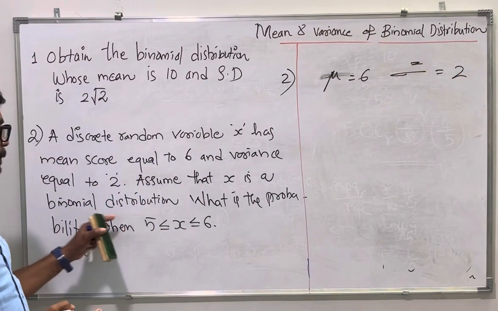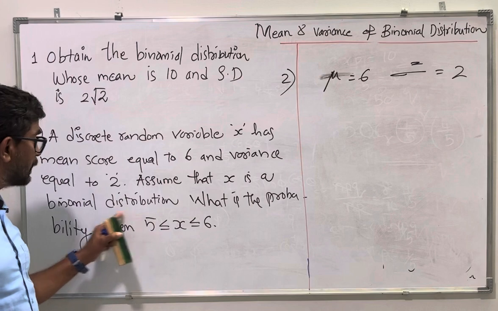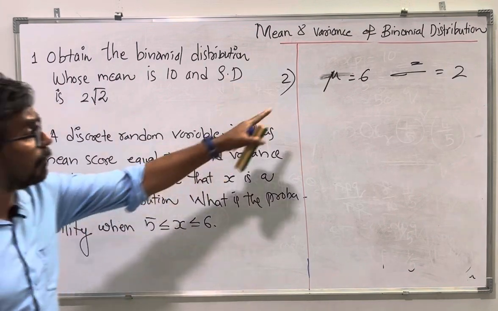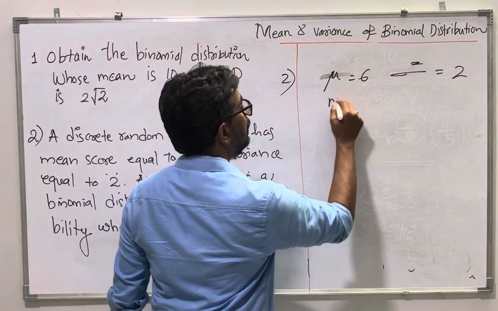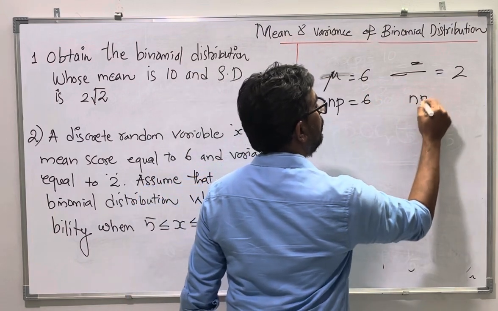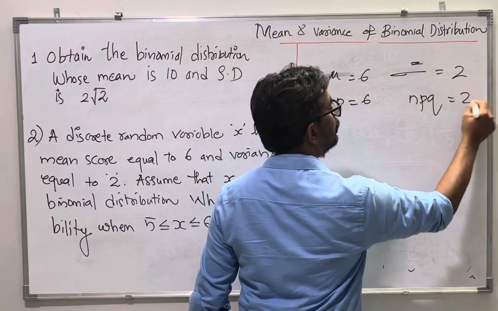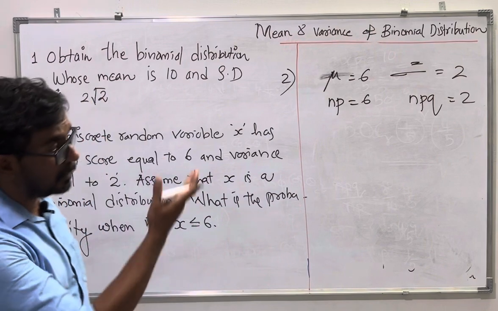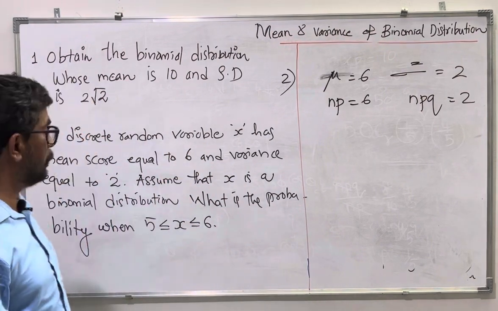Assume that x is a binomial distribution. Okay, here is what they say, it is a binomial distribution. So therefore you can write this as np equal to 6. This you can write npq is equal to 2. This is square only, that is why npq is, of course, not standard deviation, it's variance.